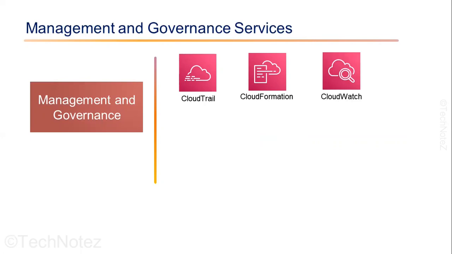CloudWatch is a monitoring and logging service provided by AWS. It enables you to monitor the services and applications that run on AWS. You can also monitor your on-prem resources using AWS CloudWatch. CloudWatch collects and tracks metrics, monitors log files, and sets alarms.